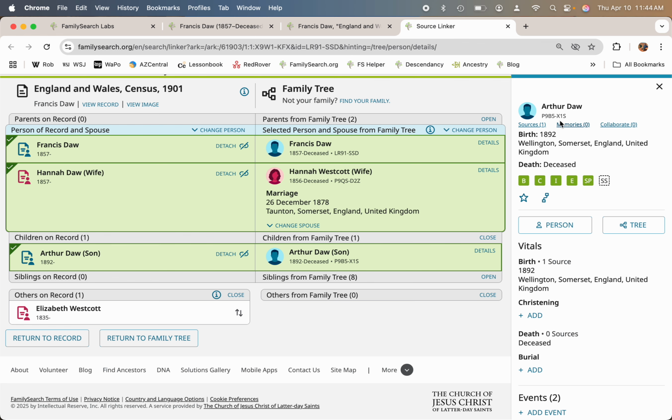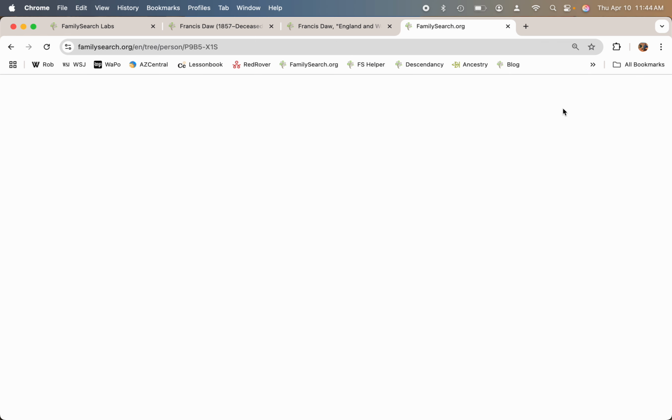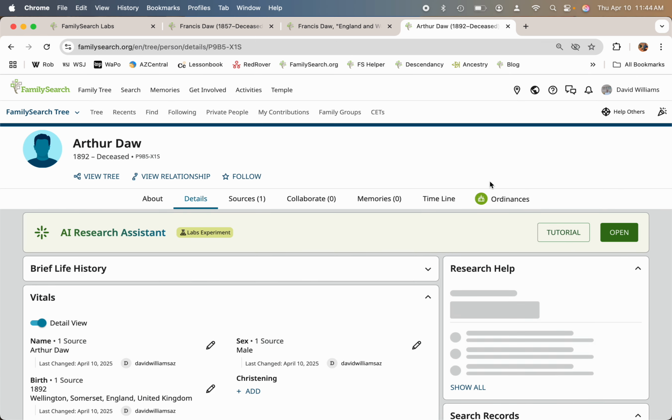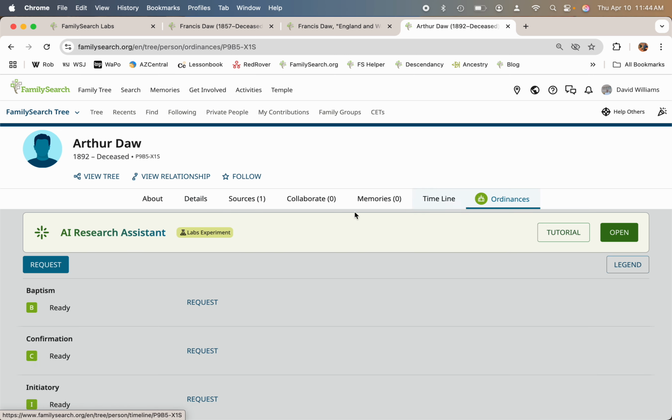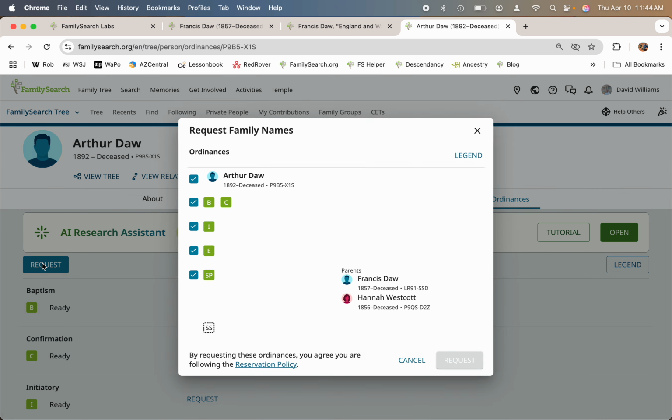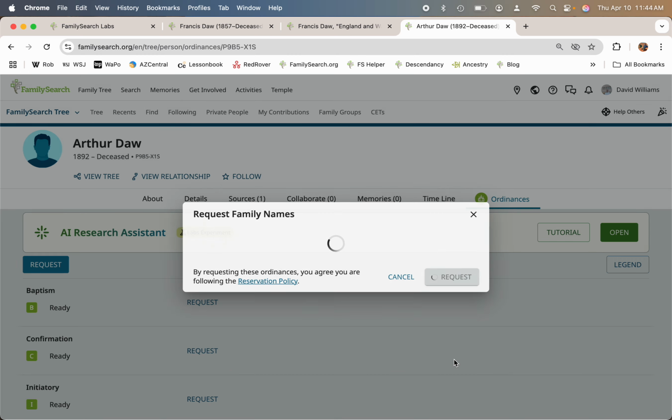We can do the records. So you can click on this individual. We click ordinances. We click request. These are the individuals that we can request. We do not have a spouse, so we cannot do the spouse. You go request.